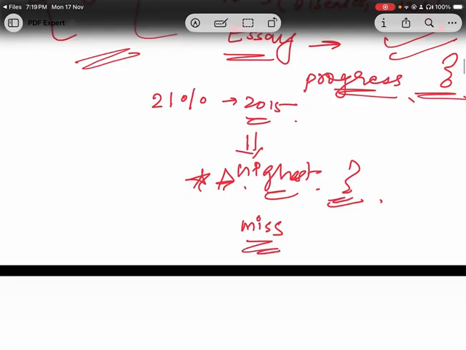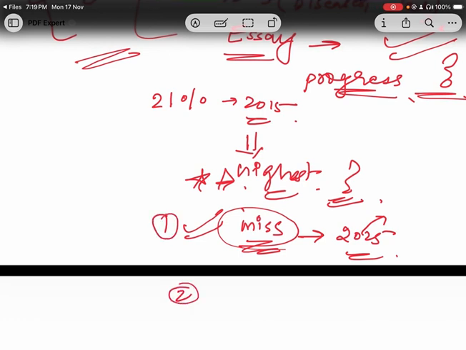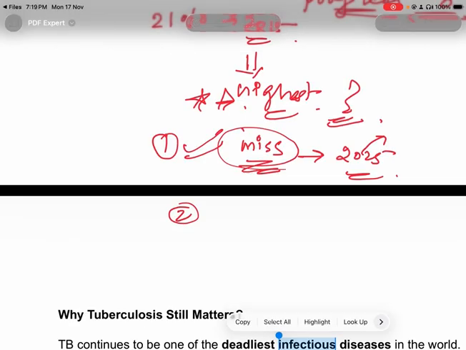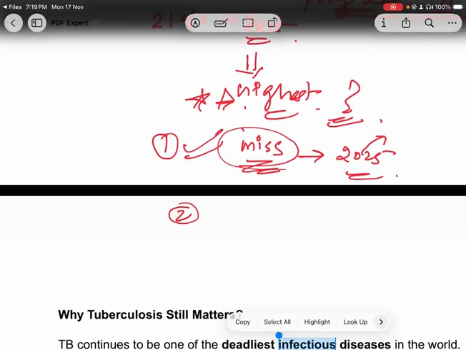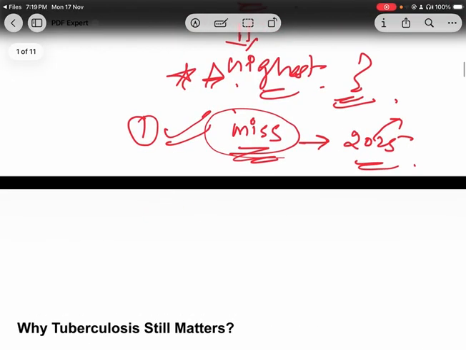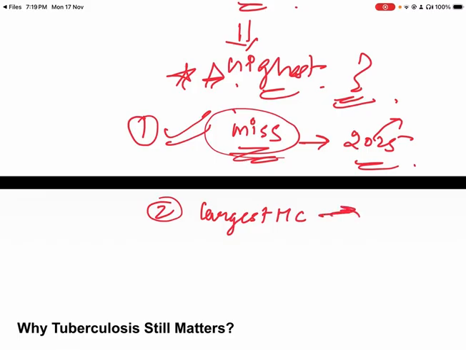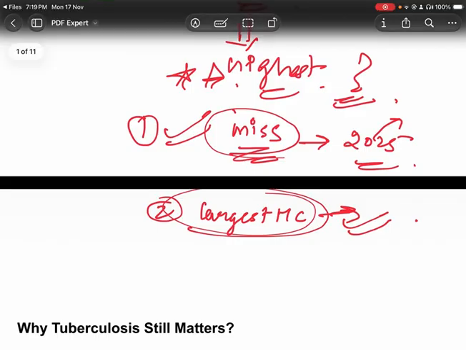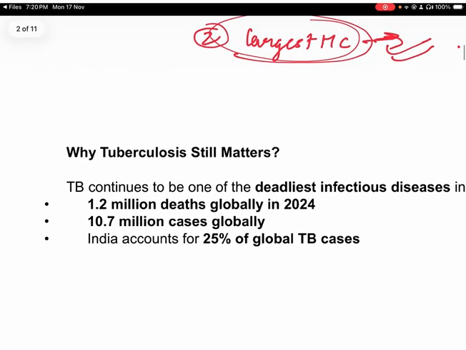So now the first question is, why did we miss this target? Because we set the target of 2025 for TB elimination, but still we are not able to eliminate it. And the second most important question is, what are the challenges that India is facing that even the world's largest health program is not able to solve? Because India claims that we have the world's largest healthcare program, right? So what are the challenges India is facing that even this program is not able to address this TB issue? Okay, so now let's discuss what the article says.